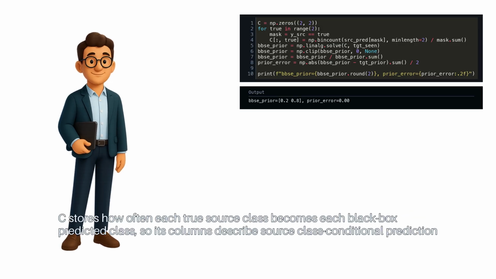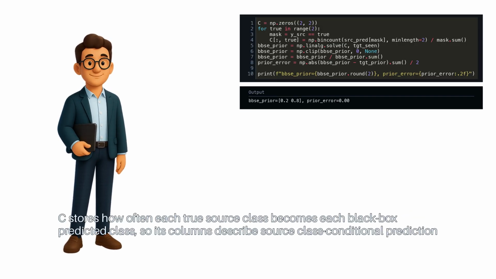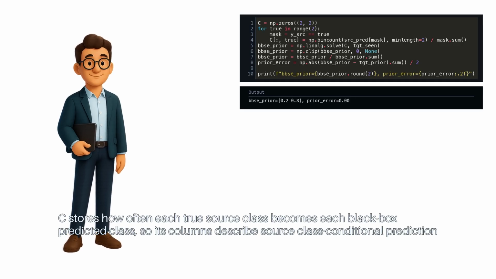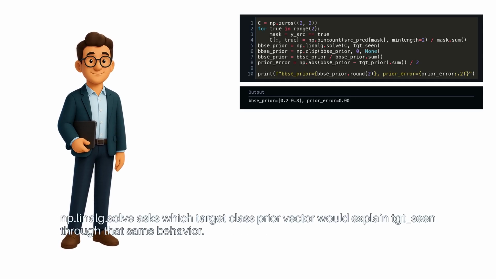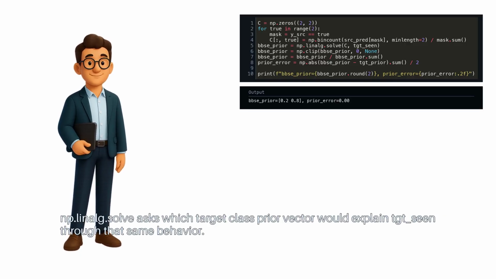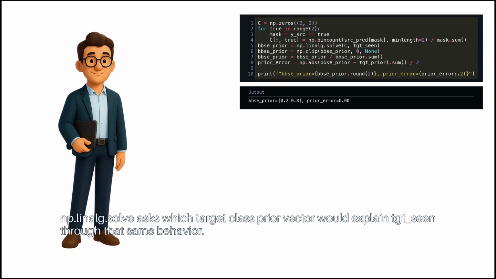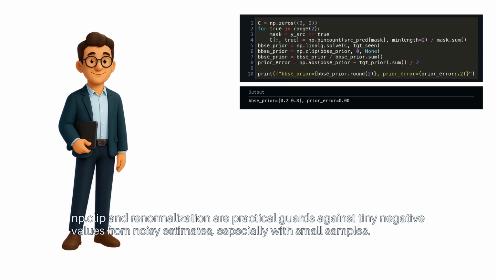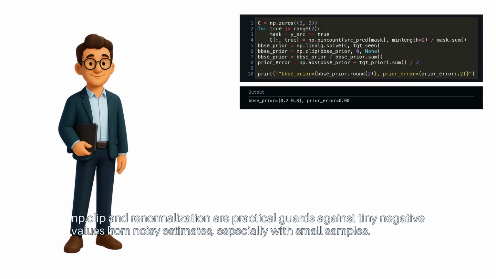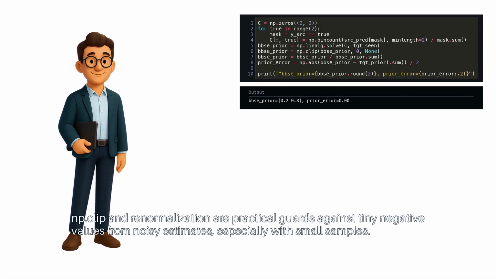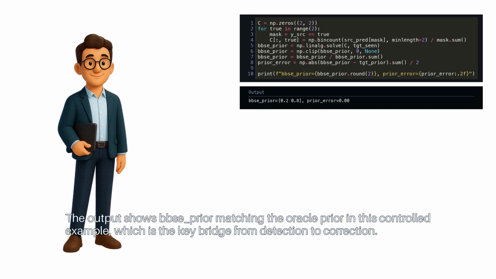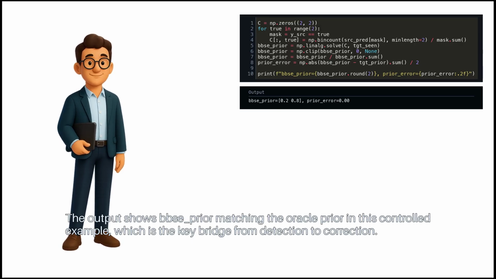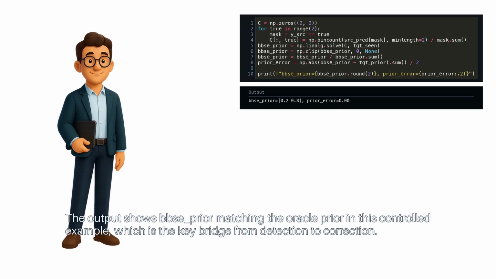C stores how often each true source class becomes each black box predicted class, so its columns describe source class conditional prediction behavior. np.linalg.solve asks which target class prior vector would explain q_tgt through that same behavior. np.clip and renormalization are practical guards against tiny negative values from noisy estimates, especially with small samples. The output shows BBSE prior matching the oracle prior in this controlled example, which is the key bridge from detection to correction.